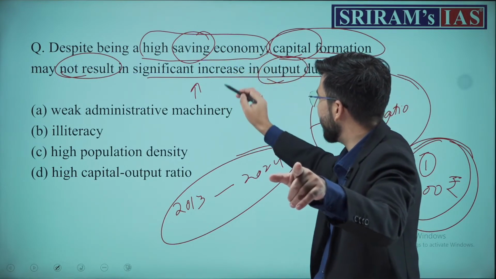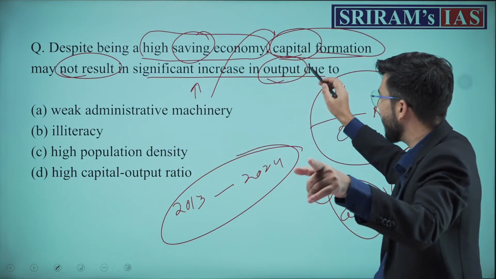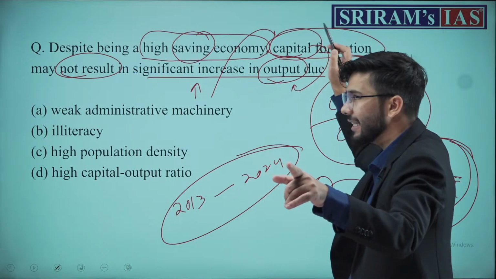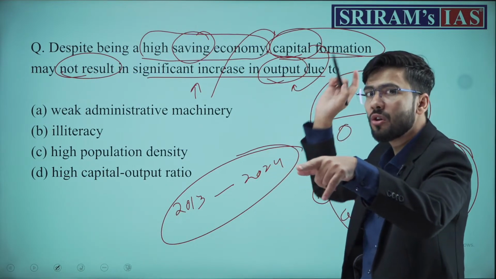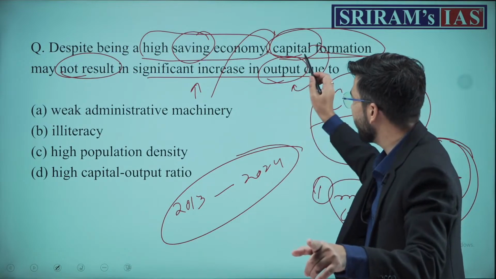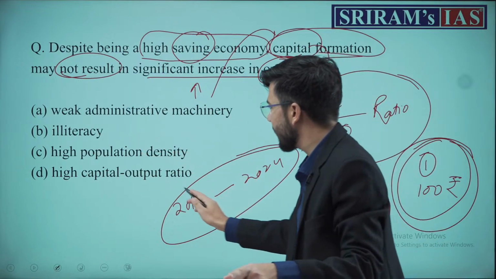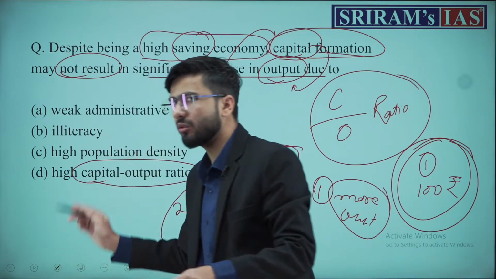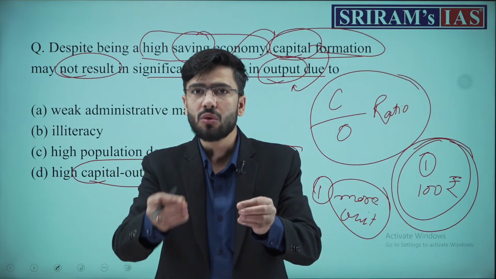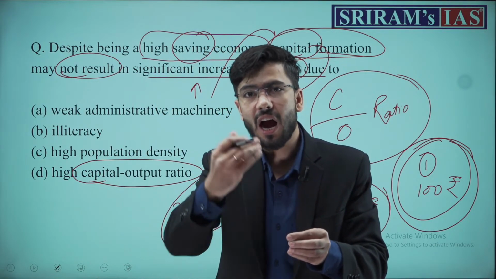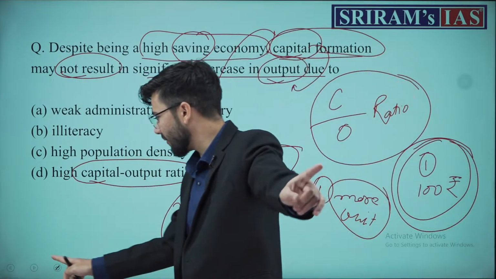And once the investment increases, it means that capital formation will also increase. But if capital formation is increasing, capital is more present in the economy, but still the output is not increasing, it means that we need more capital to increase one single unit. What is it? It is capital output ratio. That is, a high capital output ratio in an economy leads to less growth or less output because of this concept. Done? Question number 1.